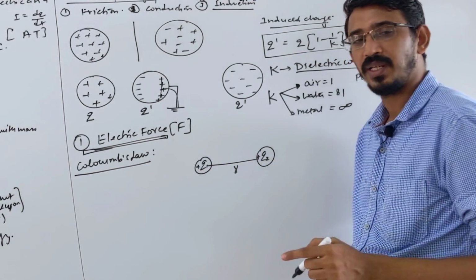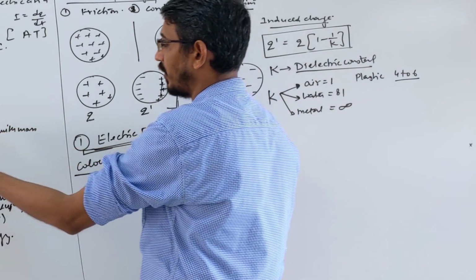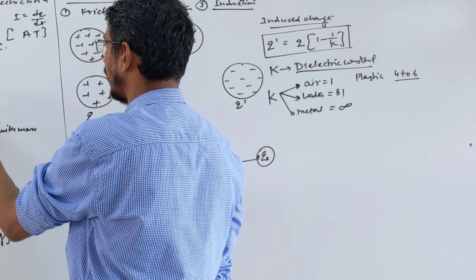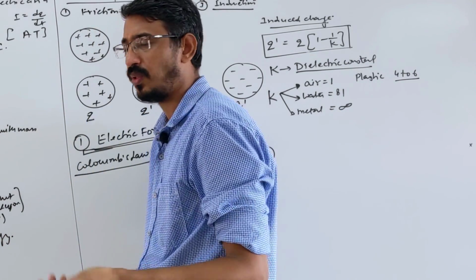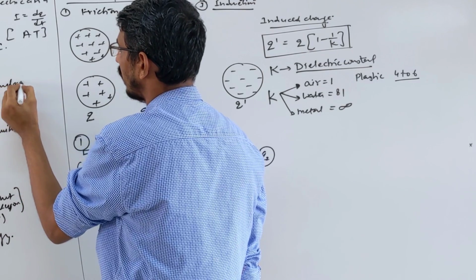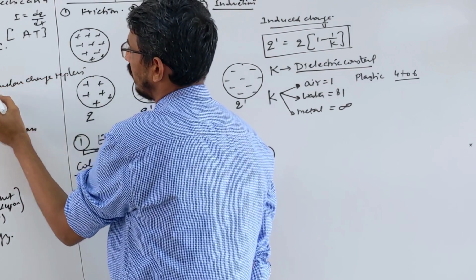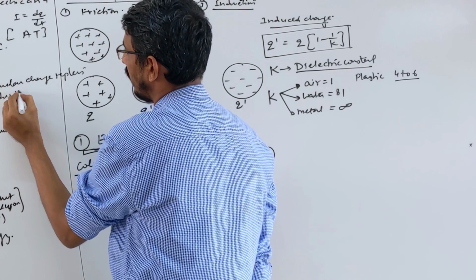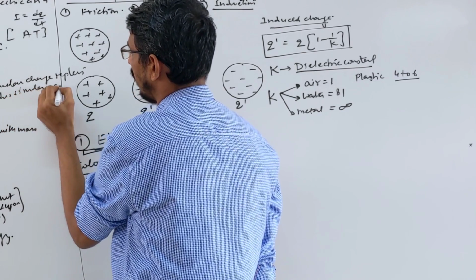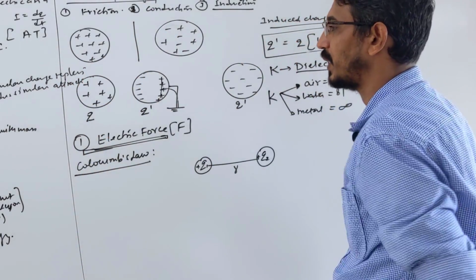Then they will apply a force on each other. Similar charges repel each other, you know, right? That is also a basic property. You can register another property, property number 8. You know that similar charges repel and dissimilar charges attract each other, correct? This is also an added property of charge.